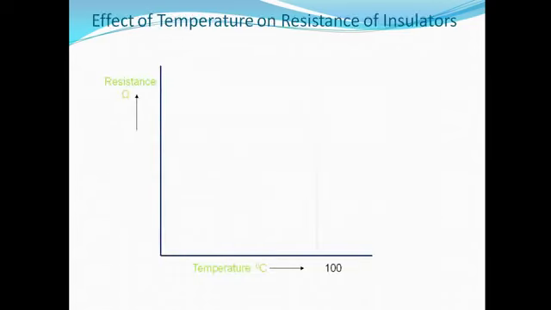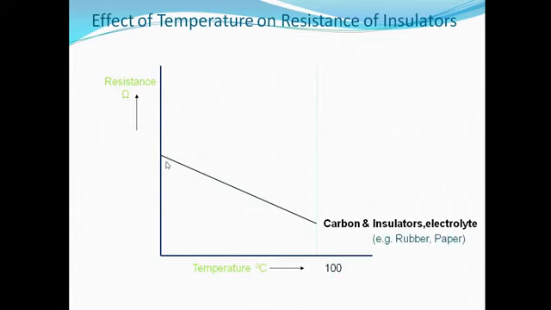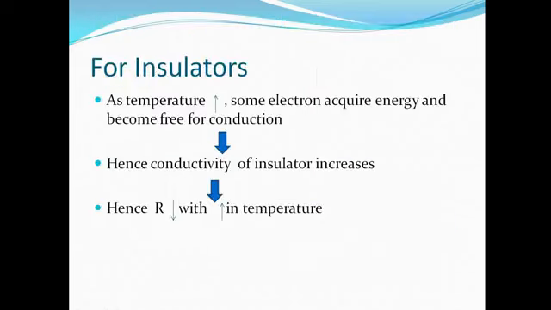Now consider the case of insulators, carbon and electrolyte. In case of insulators, if you see the graph, as we increase the temperature, resistance decreases. Now what is the reason? In case of insulators, at the normal temperature, the insulator has very high resistance. There is no conduction at the normal temperature.